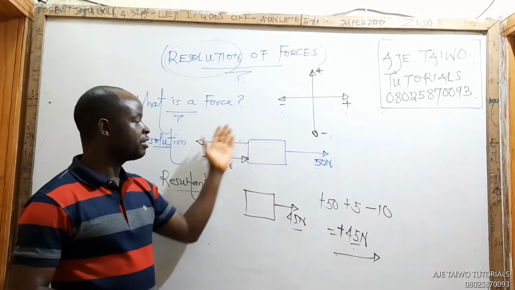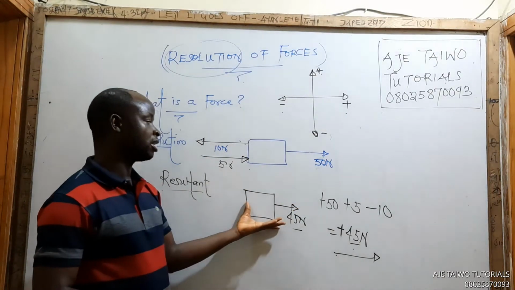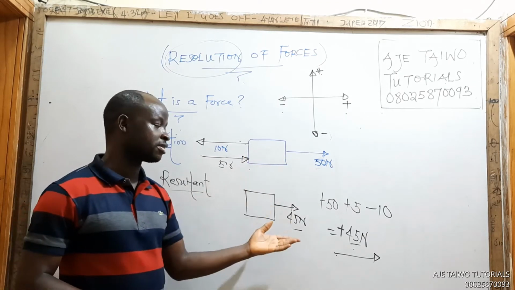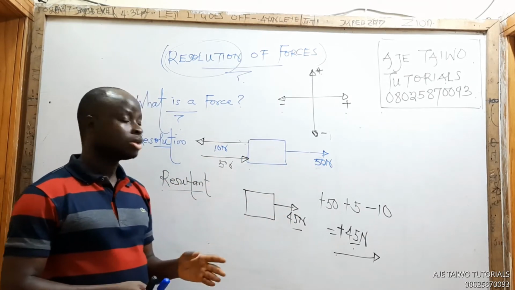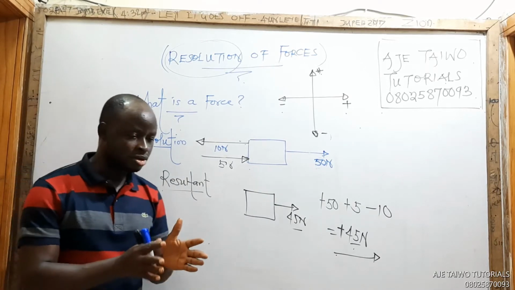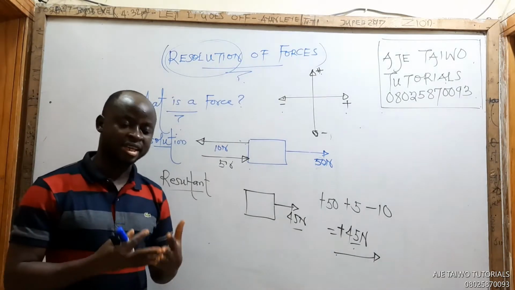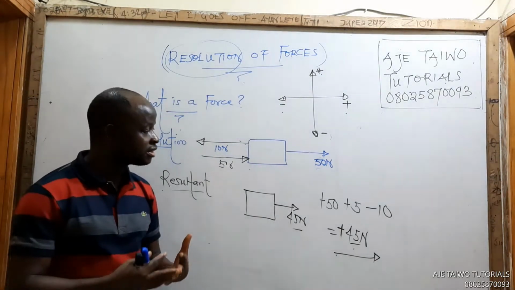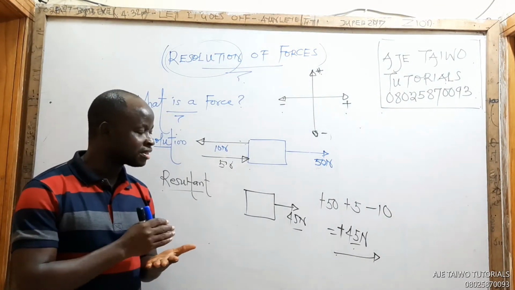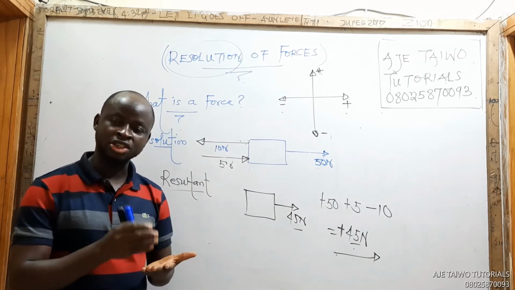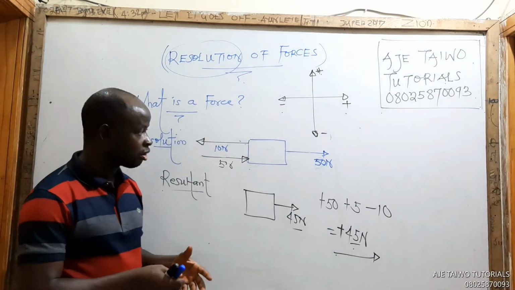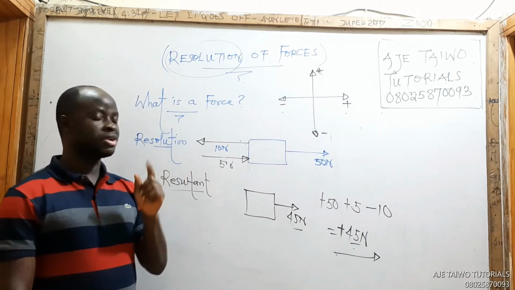Now, what represents 1, 2, 3 is simply 45. That means if 45 newtons is acting like this, instead of 1, 2, 3, just apply 45 newtons on this body, it will represent all that these ones are doing. So we see a single force that represents, both in magnitude and direction, the actions of several forces. The action of several forces is called the resultant force.